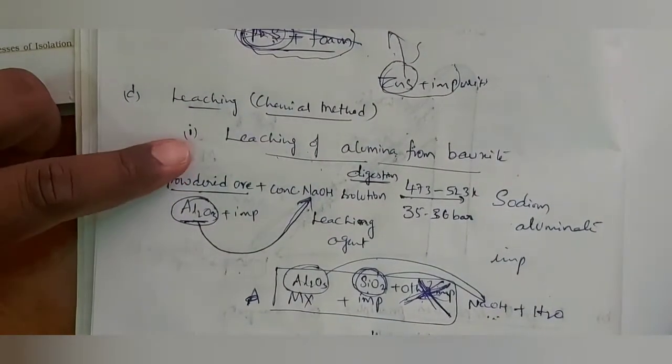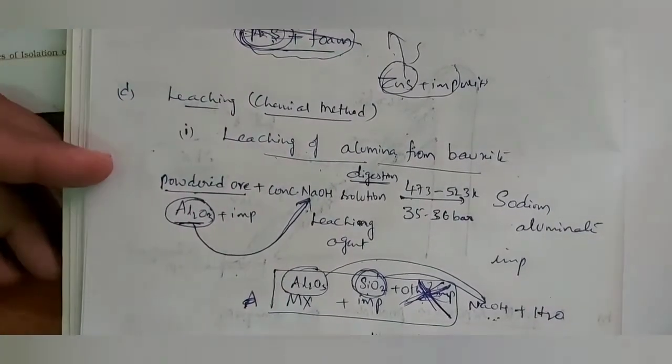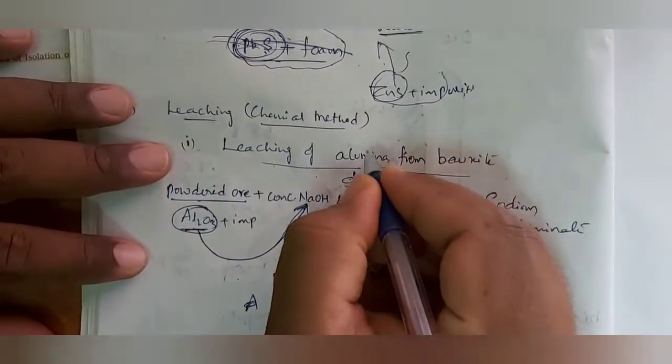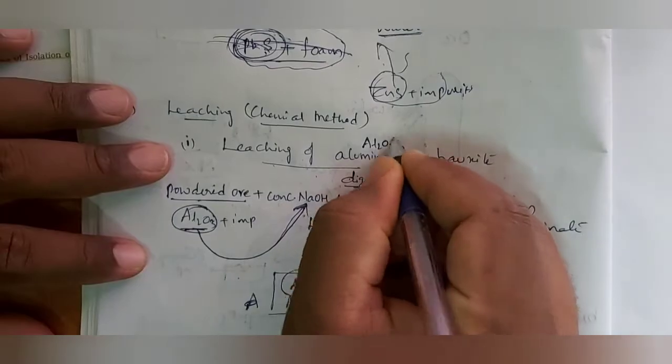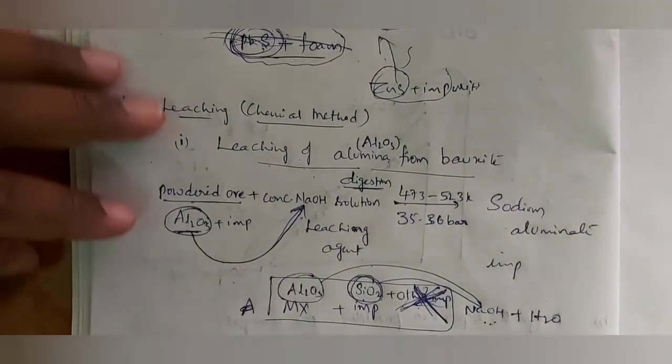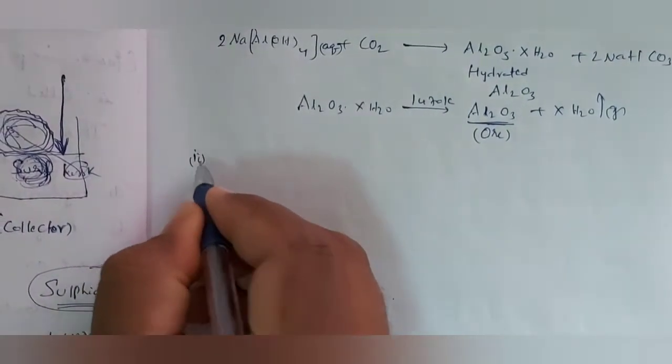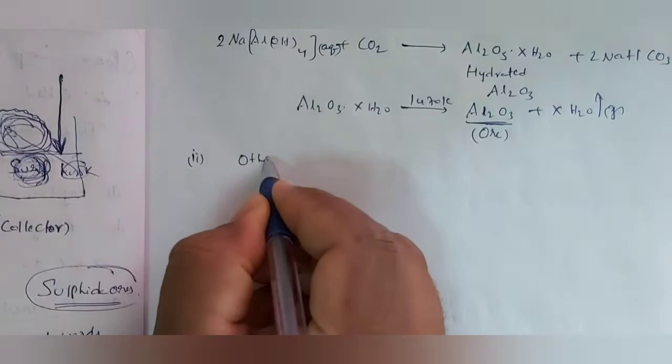Is it okay? This process is called leaching. Under leaching, we have seen only the first one, leaching of alumina. Al2O3 is nothing but alumina. Leaching of alumina from bauxite. Next one, the second one, other examples.